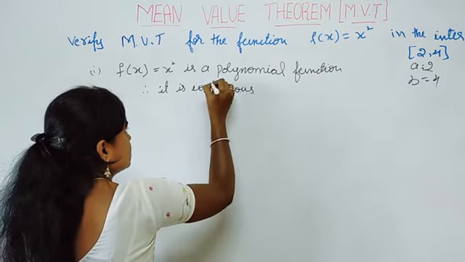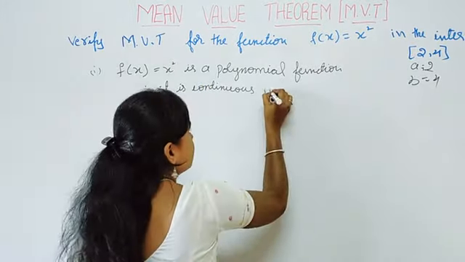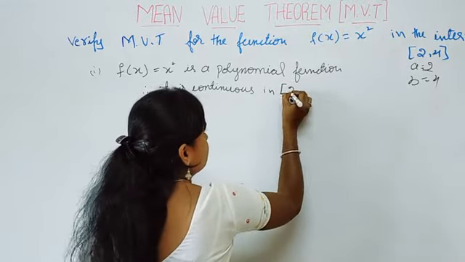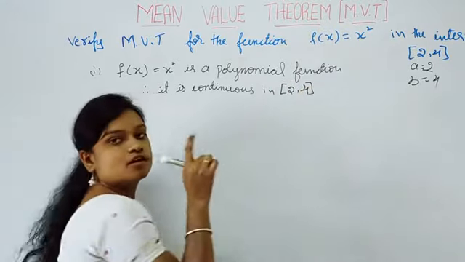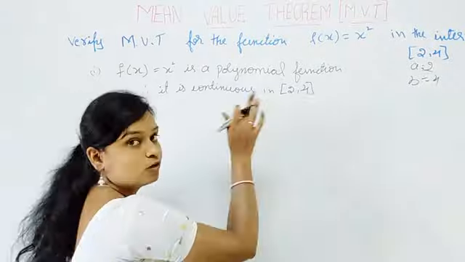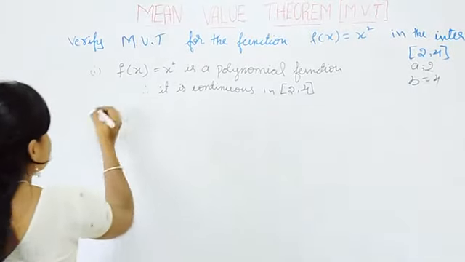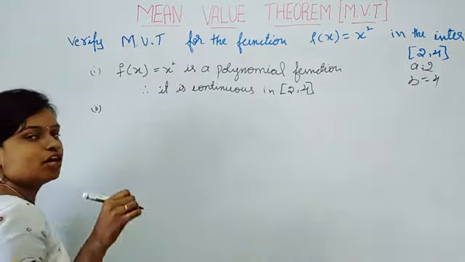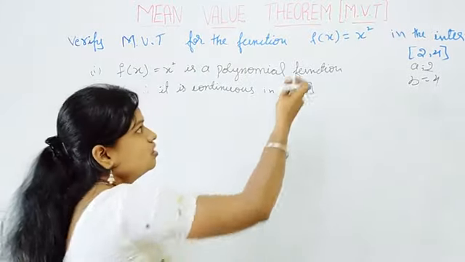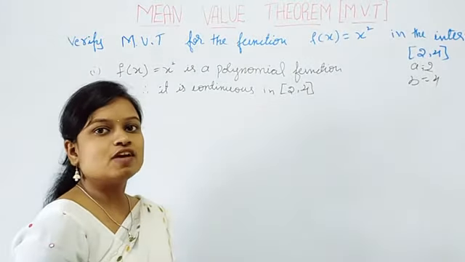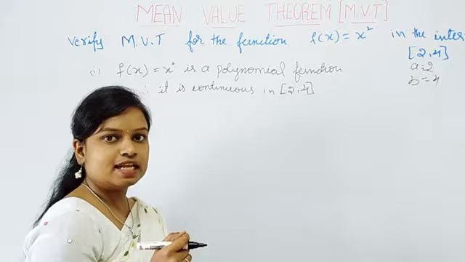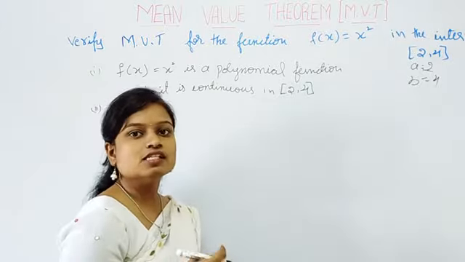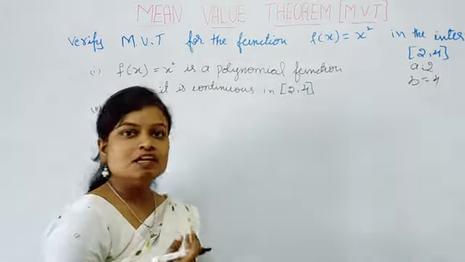Therefore, it is continuous in the closed interval 2, 4. Then what is the second condition? The given function must be differentiable. What is the differentiation of x square? This is of the form x power n, so the differentiation of x square is 2x. So it is differentiable.